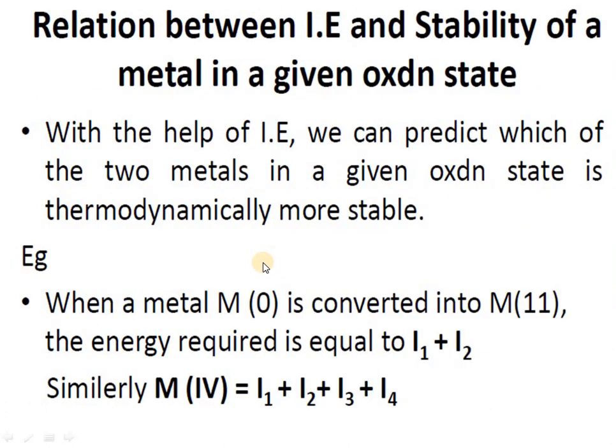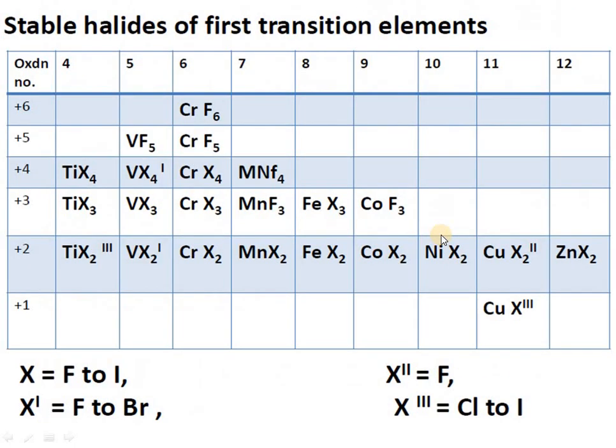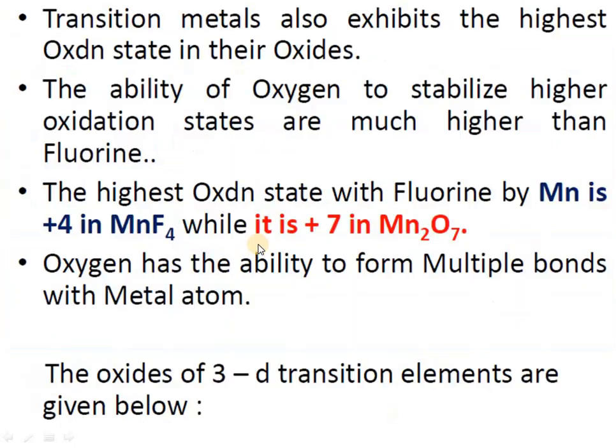So you will find that oxygen forms a lot of compounds with the transition metals. The highest oxidation state of manganese is +7, in Mn2O7. And you can see they have not shown any +7 oxidation state with fluorine. Oxygen has more tendency to oxidize the metal to a higher oxidation state, because oxygen can form multiple bonds but fluorine, or halogen, cannot form multiple bonds.